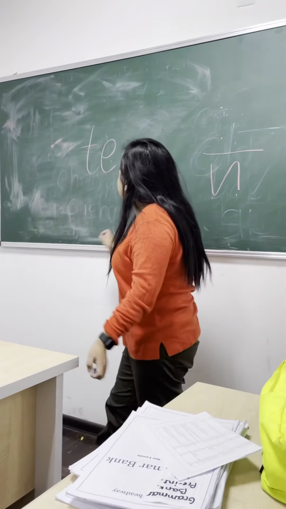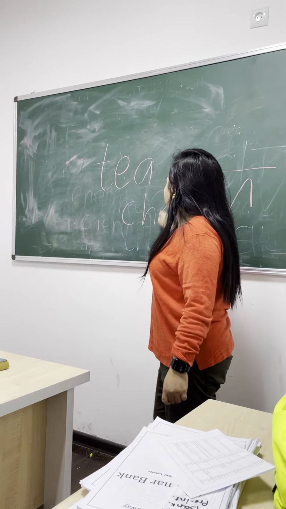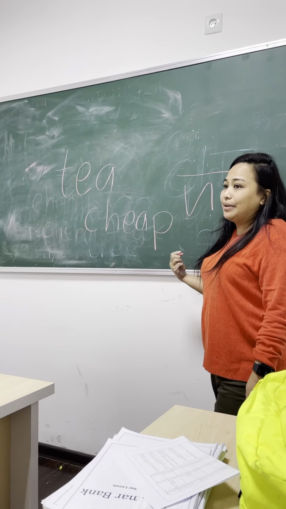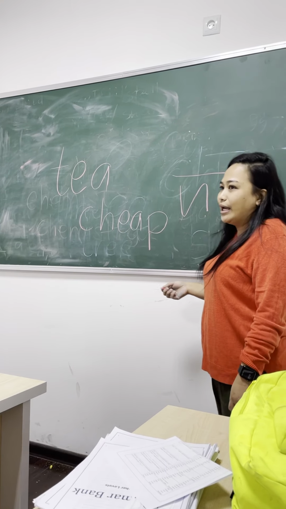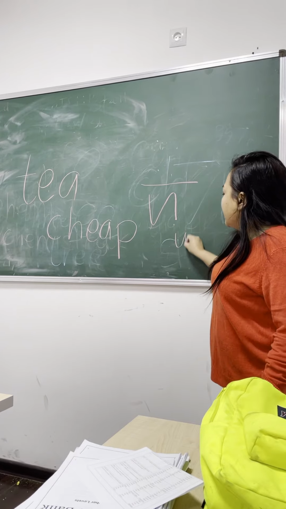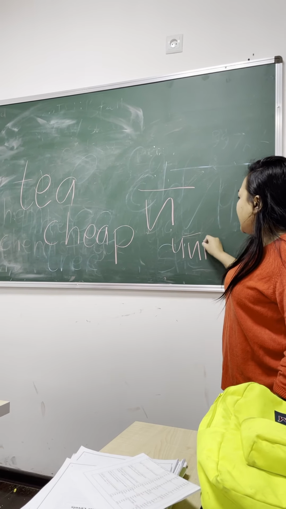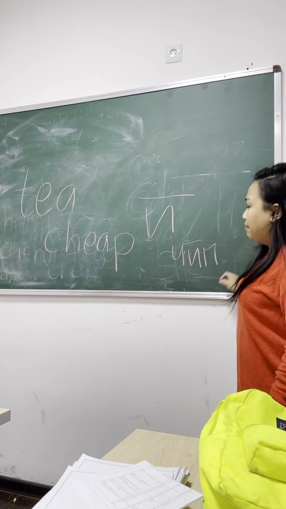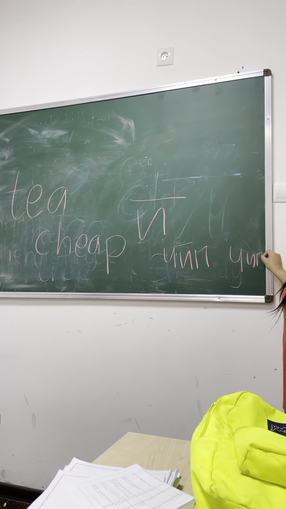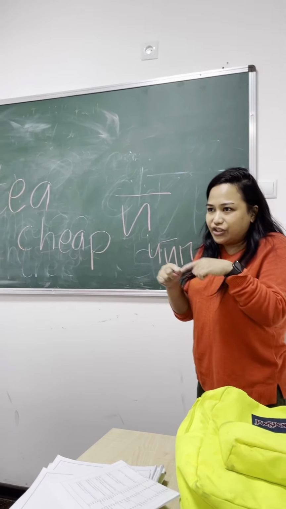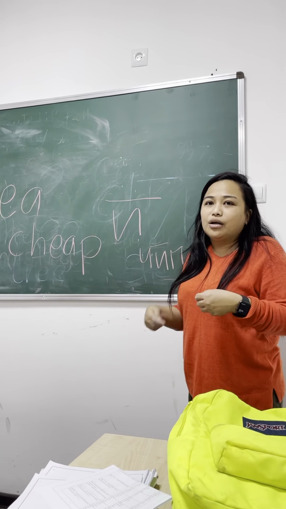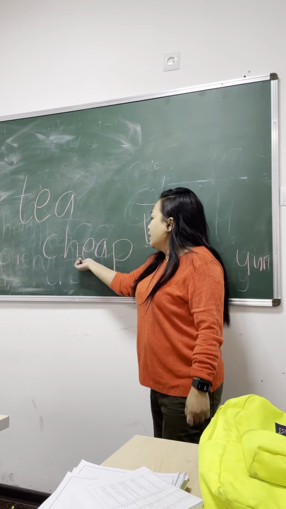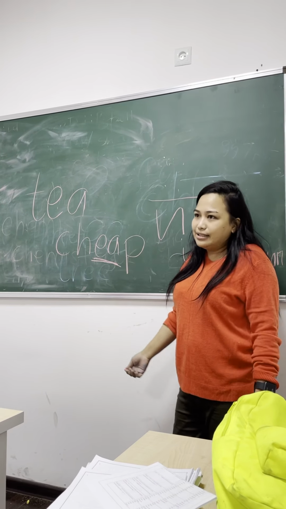So, cheap. This is cheap. Do not say chip. Why? This one means arzon, cheap. But if you say chip, that's the chip in a phone, or chips that we eat. So be careful.